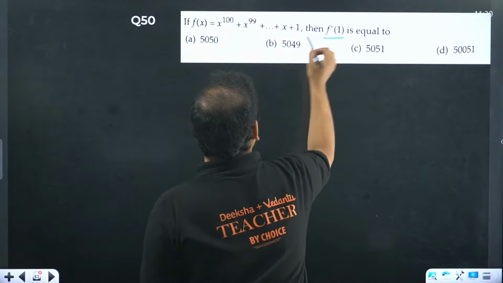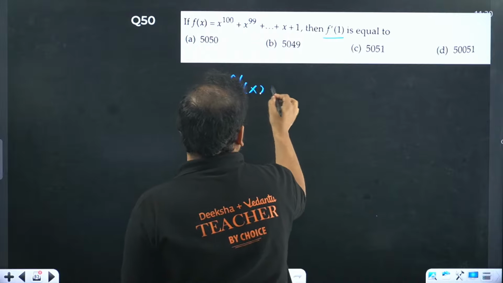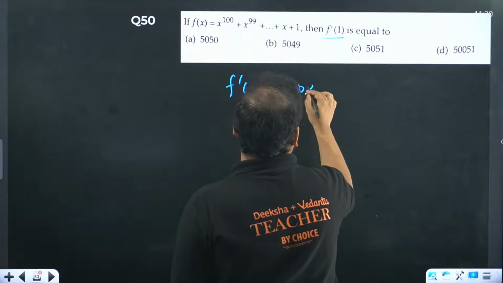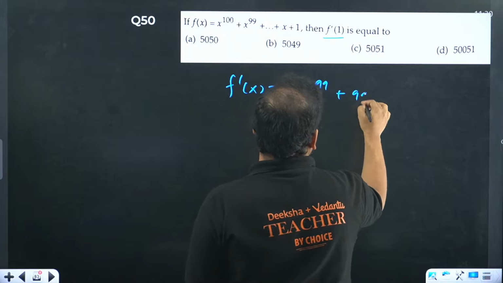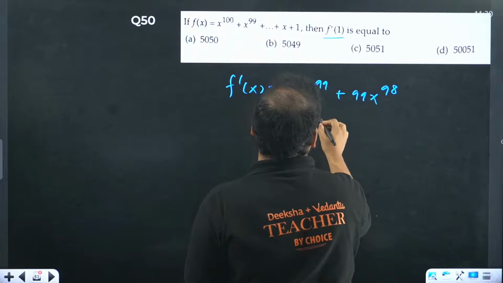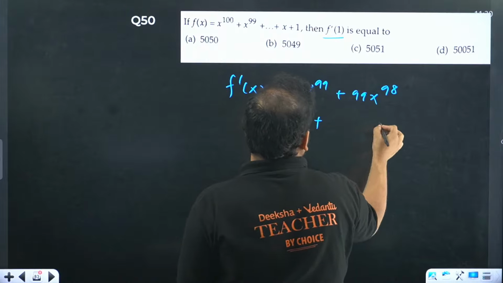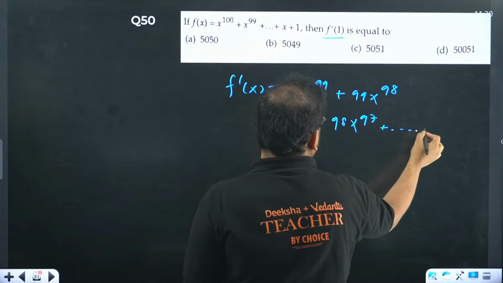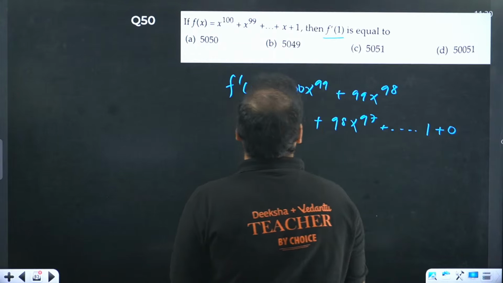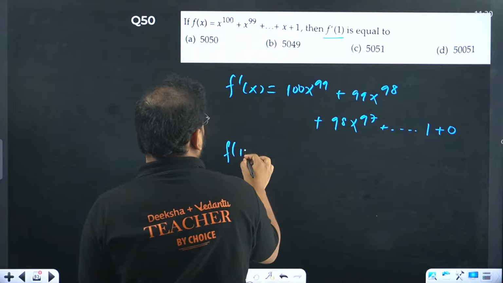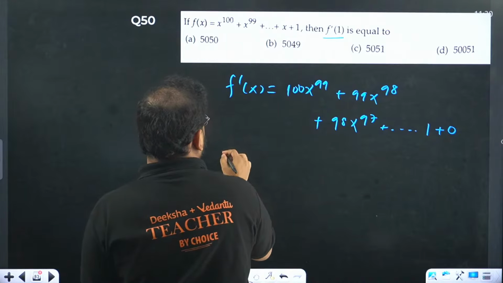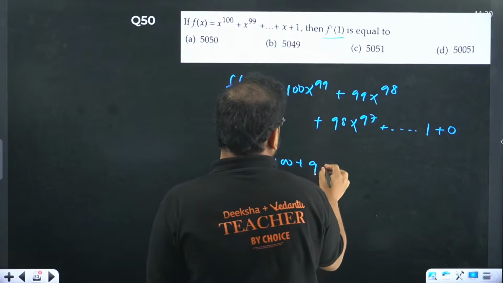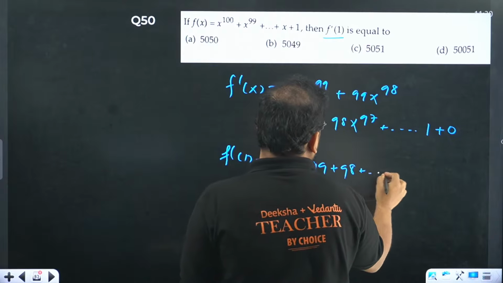Again, we will not put 1 first. You're going to differentiate it. You'll get 100x power 99 plus 99x power 98 plus 98x power 97 and so on, dot dot dot. Here x becomes 1 and this becomes 0. Now you put f dash of 1. You have 100 plus 99 plus 98 all the way till 1.